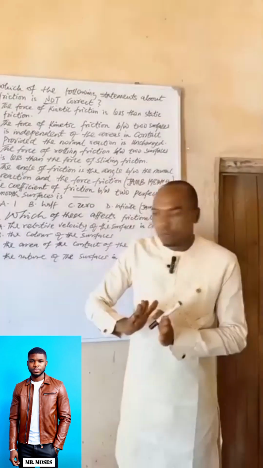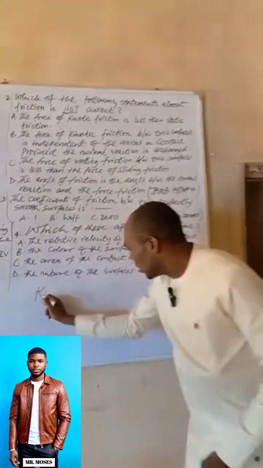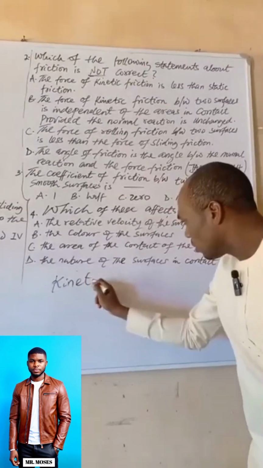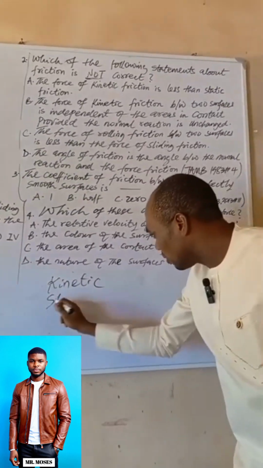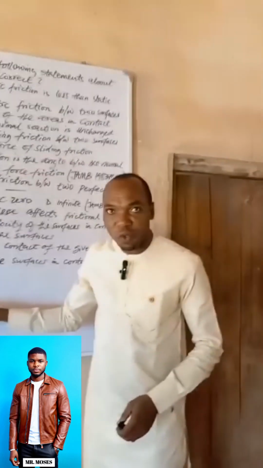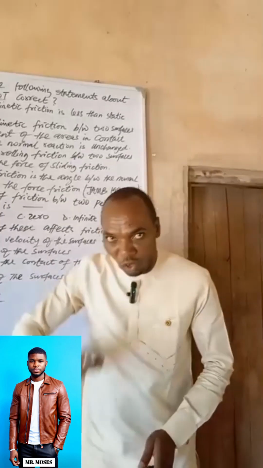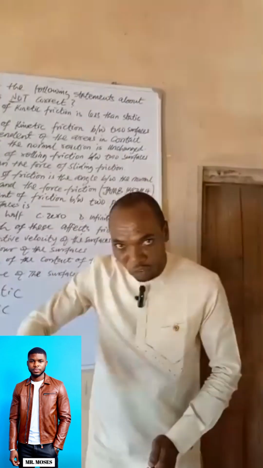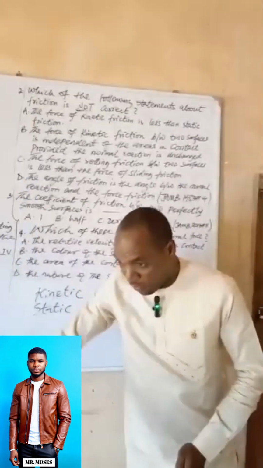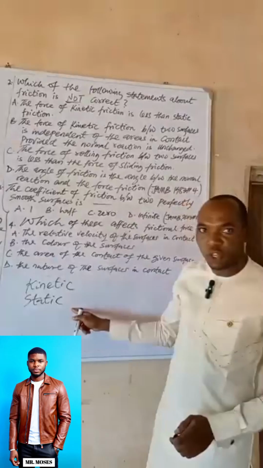Now, I have to expose you once more to kinetic and static friction. When the body is at rest, we talk of static friction. As far as the surface is rough, there must be frictional force. At that point, the body is at rest, friction is there, and we talk of static friction.